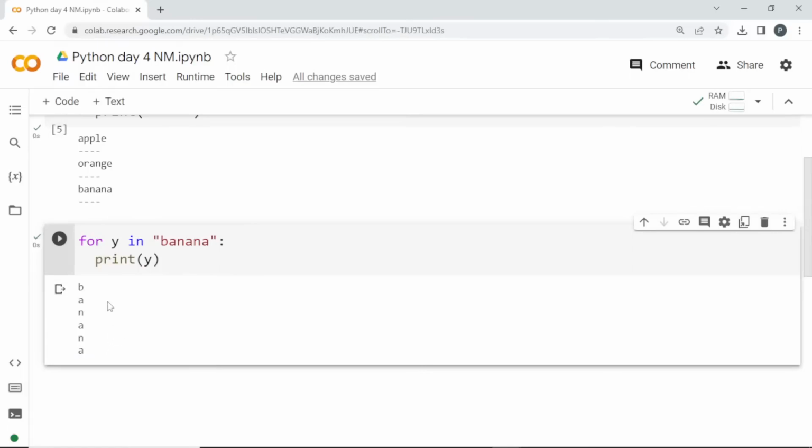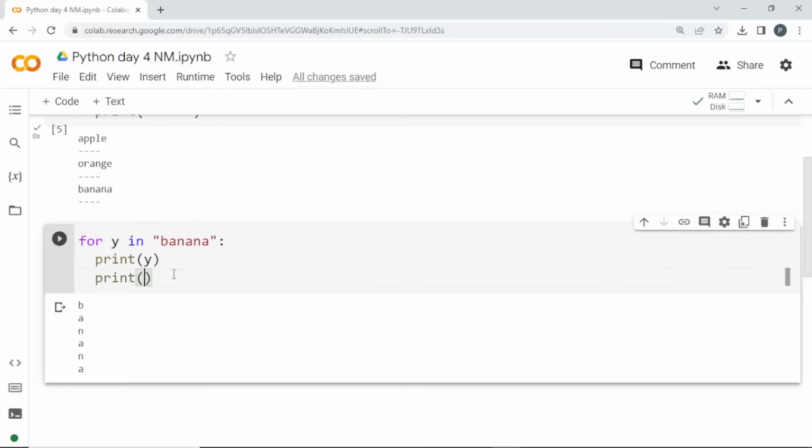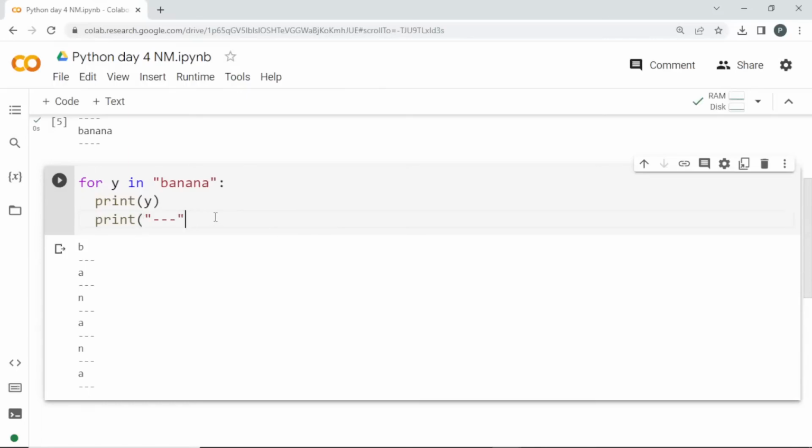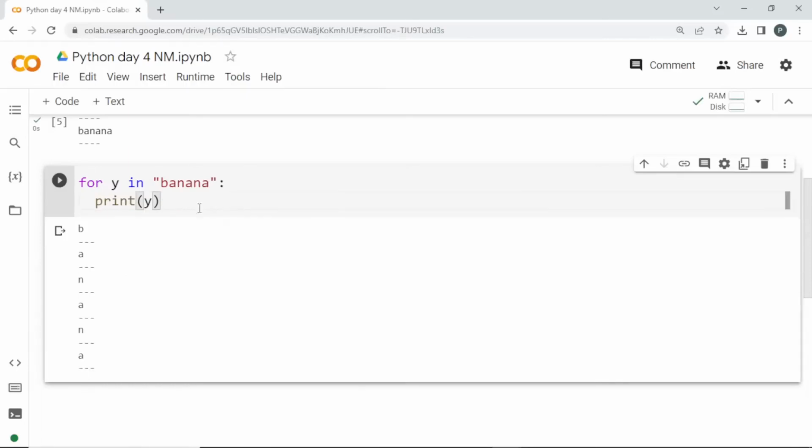This is the same way you will get it. First it will print b and then so on. If you want to check it, you can print something else, like a dotted line, so that it is clear what is happening in every iteration. When you use this for loop, please remember, for every iteration the value will be stored in y. So you have to print y only, so that you get every iterated word.